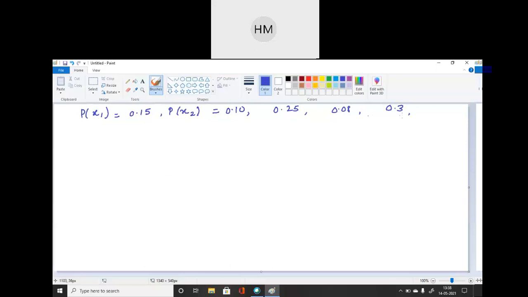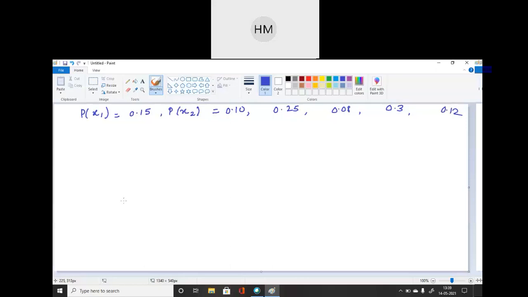You write it systematically, student. 0.3, 0.25, 0.15, 0.12, 0.10, and 0.08. So we are having total 6 probabilities which are given to you, and you have to construct a simple Huffman coding.